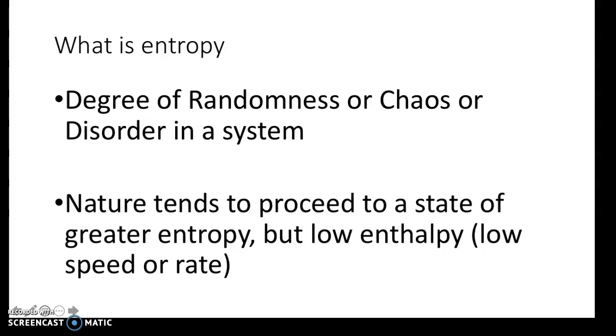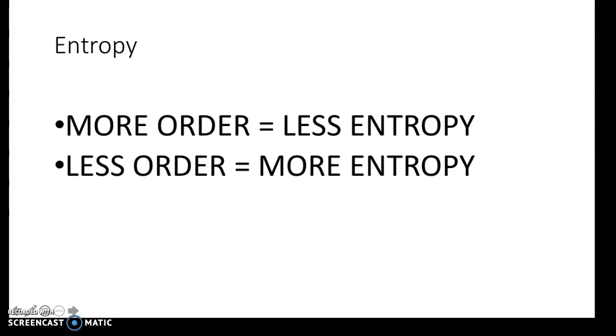I want more disorder because remember, the more disorder you have, the more collisions you could have, and the more collisions you can have, the faster your reaction will go to completion. So we want more entropy. Like I said, the more order you have, the less entropy you have. The less order you have, the more entropy you have.